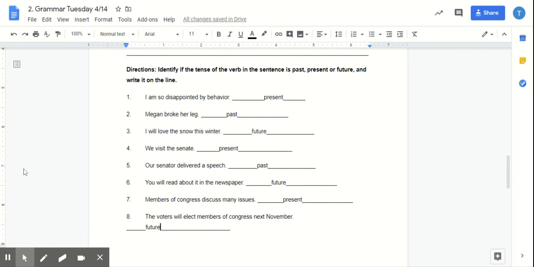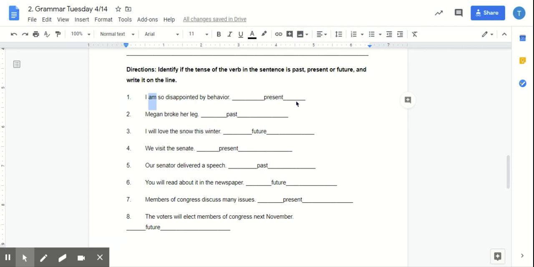All right. So, welcome back from working on this piece. So, let's go through these together. Number one, I am so disappointed by behavior. First, what is the verb in this sentence? Am. So, this is a to be verb. So, you guys need to understand that this is the verb that we're looking at, which is helping us identify the verb tense of the sentence. So, this is present because they are talking about currently being disappointed by behavior.